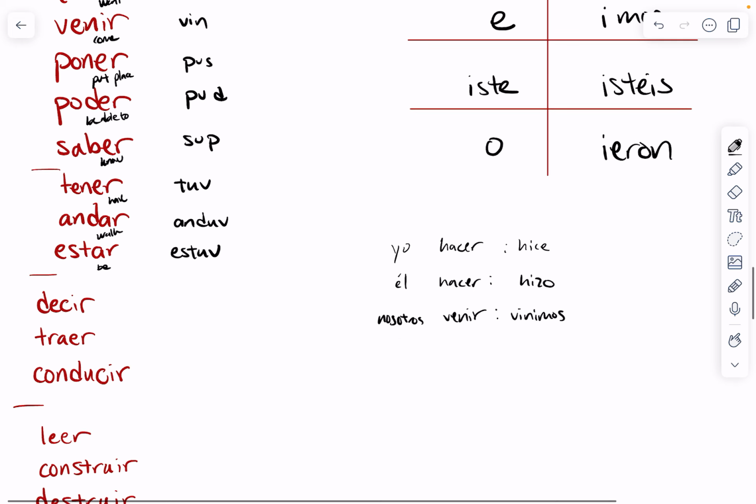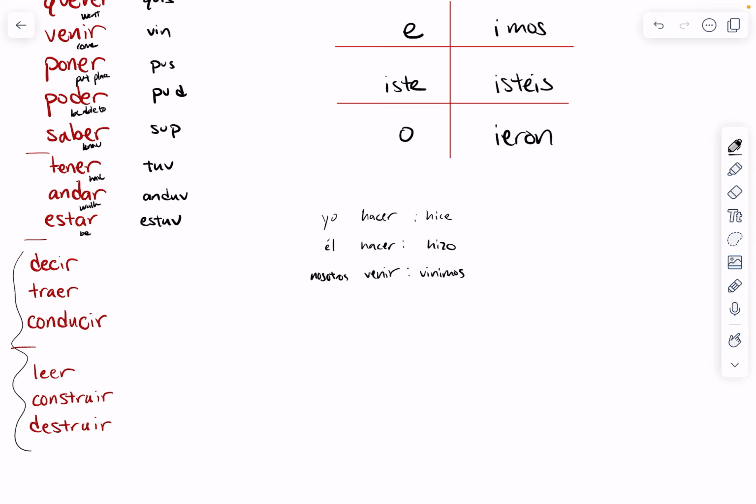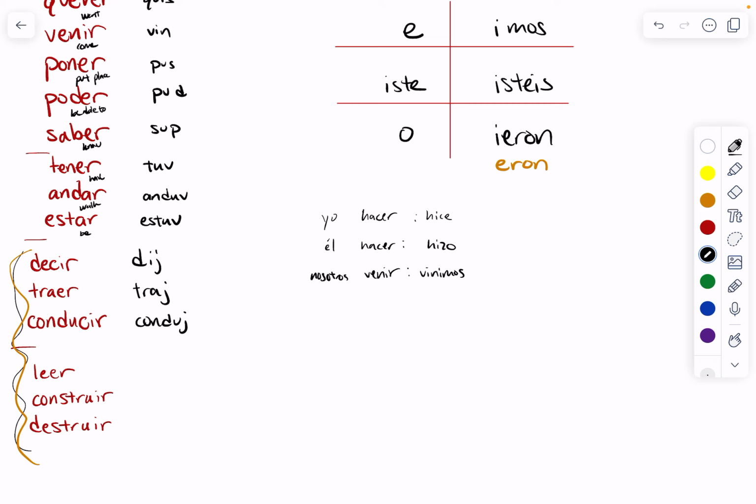Now, this last group, we'll still use the same endings chart for these guys down here, but these guys are a little extra special. When we get to the ellos form on this group, our ending is going to be eron for ellos, ellas, and ustedes. And here are the stems. For decir, dij; traer, traj; conducir, conduj. So these are like the J group.